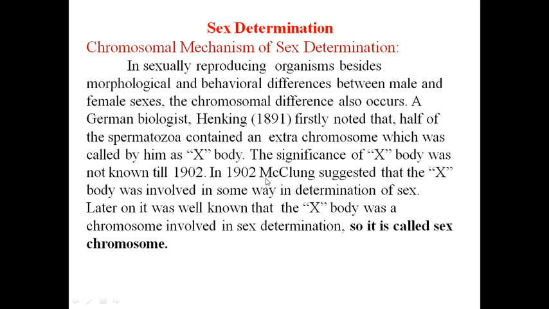In 1902, McClung suggested that the X body was involved in some way in determination of sex. So he is the first scientist. Later on, it was well known that the X body was a chromosome, that is the X chromosome, and it is involved in sex determination. Now we call it a sex chromosome. So this is a simple introduction.